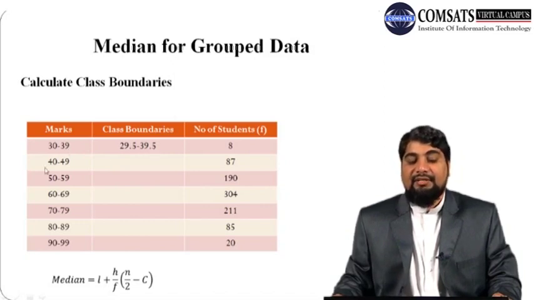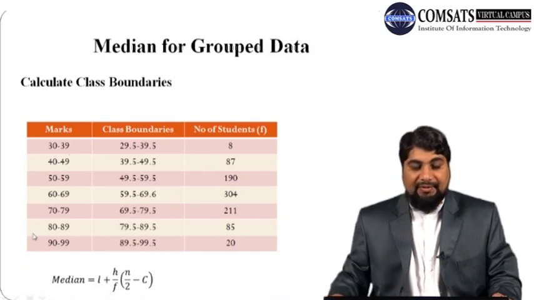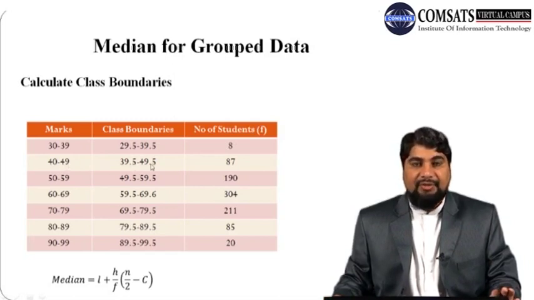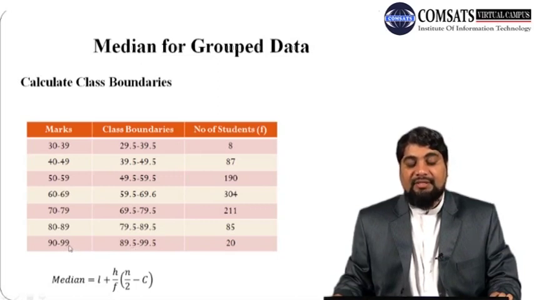Similarly we can construct class boundaries for the rest of the classes. Next is 40 minus 0.5, 39.5, and 49 plus 0.5, 49.5, and so on. The last one is 90 minus 0.5, which is 89.5, and 99 plus 0.5, we get 99.5. So this is our first step, calculating class boundaries.